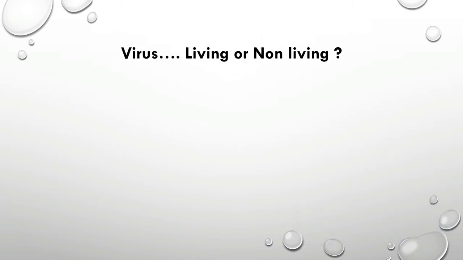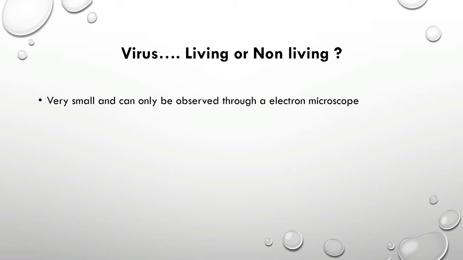Now we have discussed all the living characteristics of organisms. By considering those characteristics, let's try to classify viruses as living organisms or non-living things. If we consider viruses, they have tiny structures. That means they are too small, so you cannot observe viruses through a light microscope. Instead, you have to use an electron microscope to observe viruses.